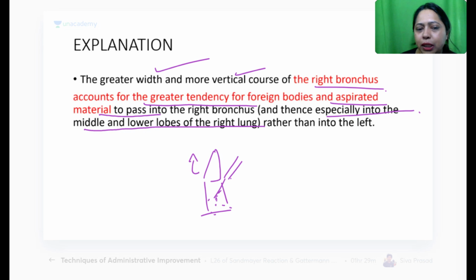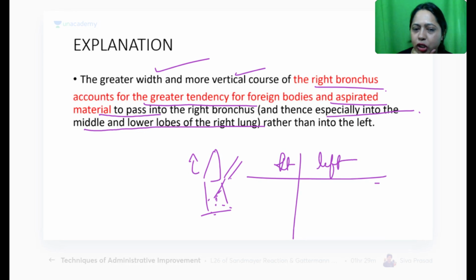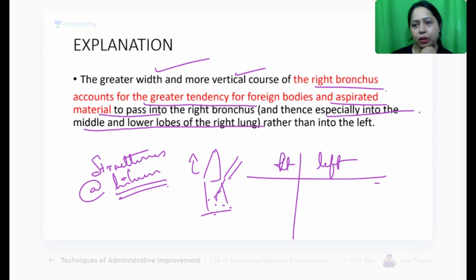So now here, one more thing I want to mention is anything that you know about right and left lung difference. What are the structures at the hilum? If you discuss the right side, everything is more. There is eparterial and hyparterial bronchi.